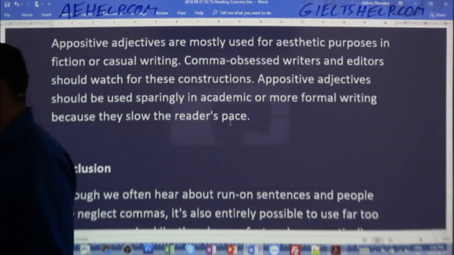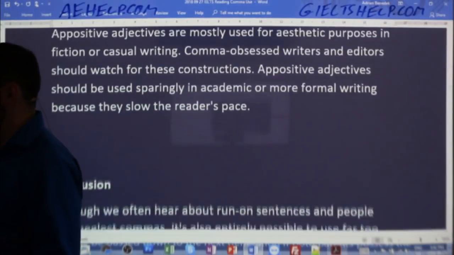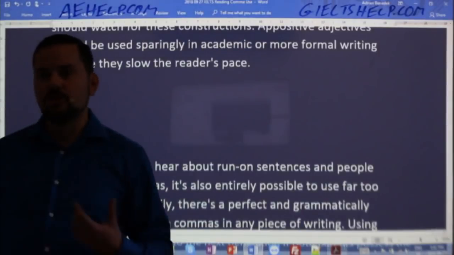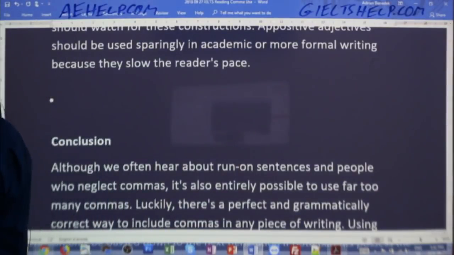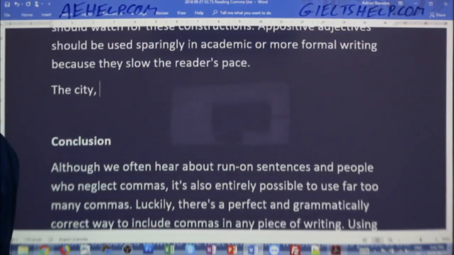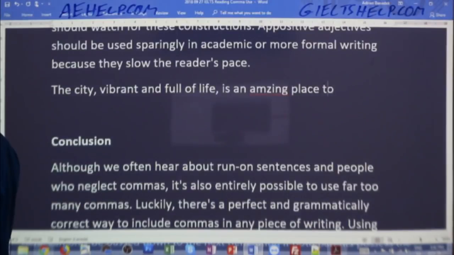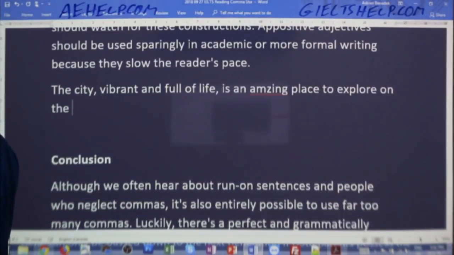Try to think of a couple examples here, especially general IELTS students. Try to think about somewhere where you could use this in a letter. So, the city, vibrant and full of life, is an amazing place to explore on the weekends.